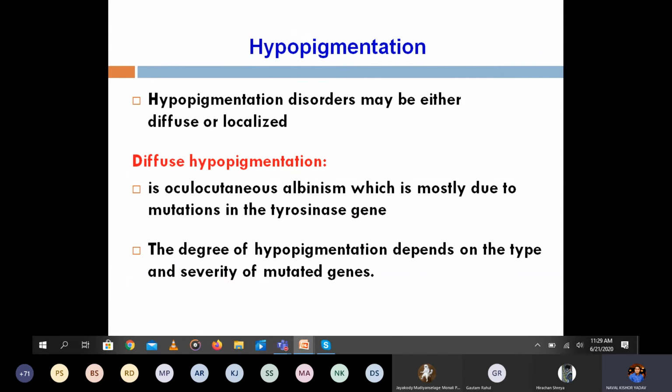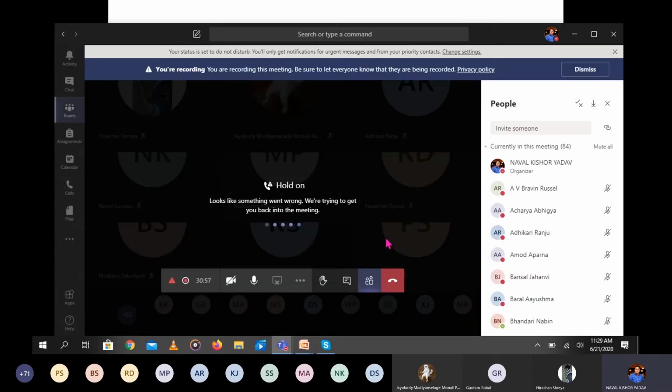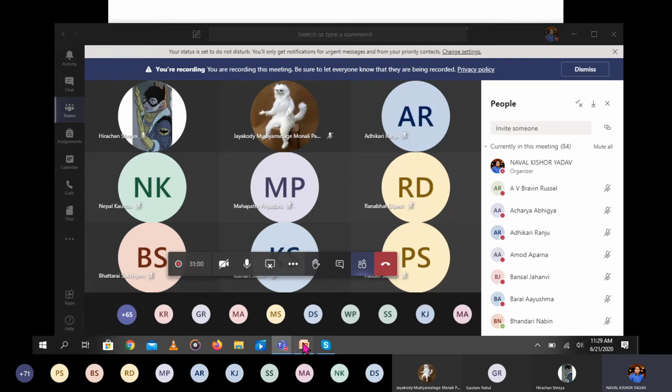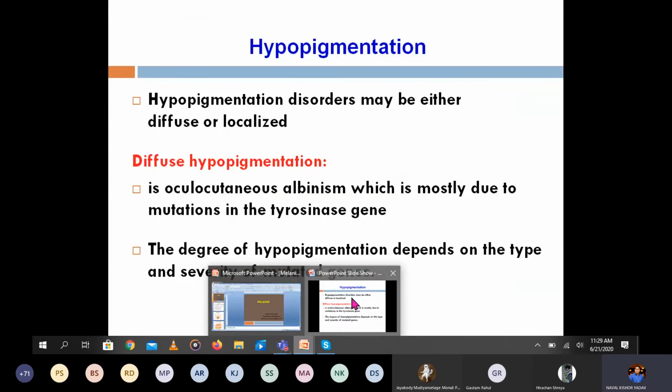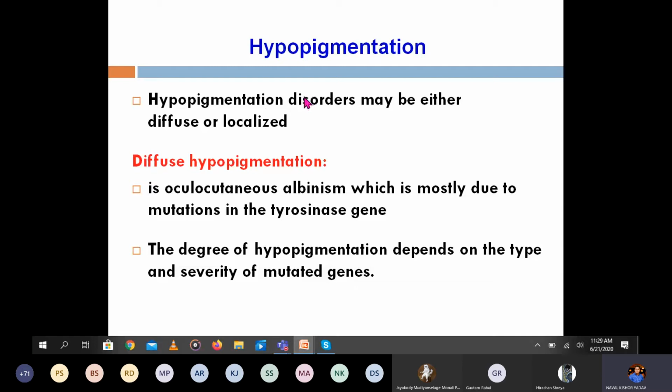Another thing you can see is hypopigmentation. There are two types, diffuse and localized hypopigmentation.